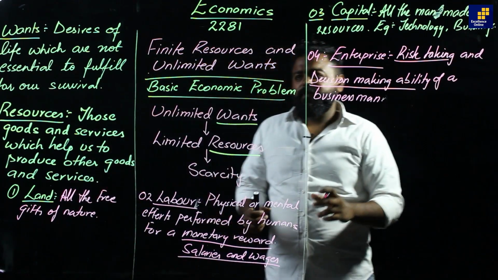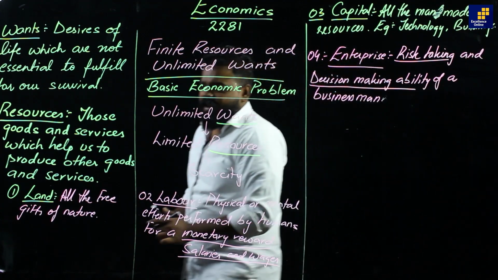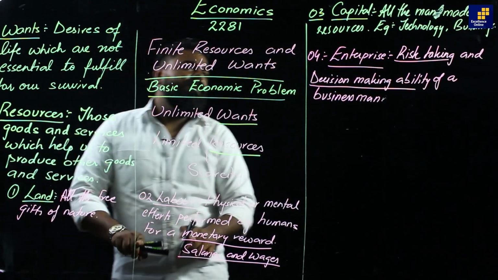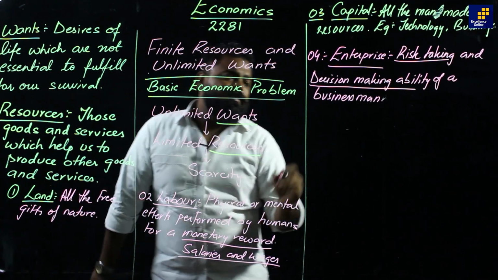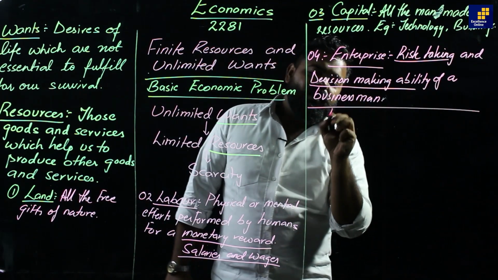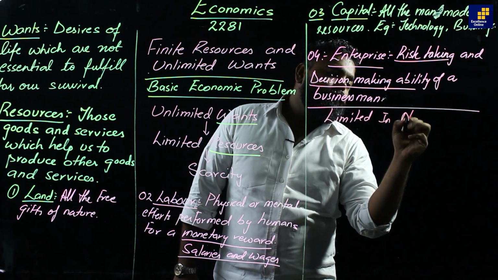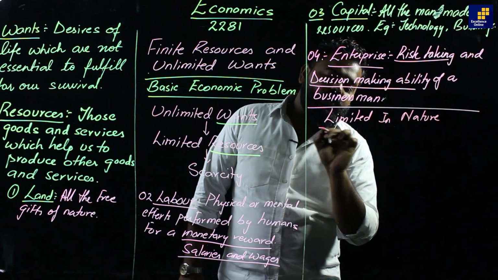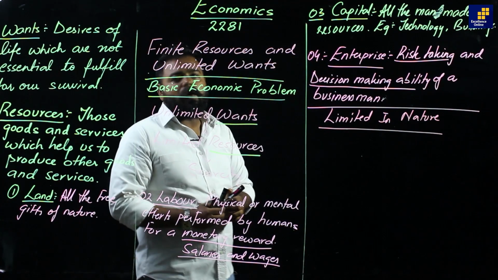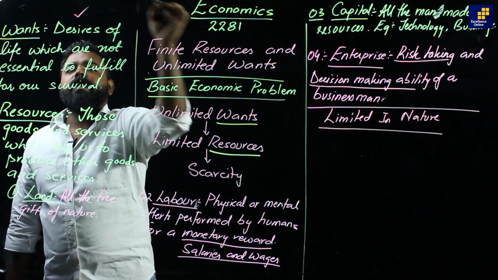So enterprise is the ability of the businessman which combines the other three factors of production. Students, we can analyze that land, labor, capital, enterprise, these resources are limited in nature. Therefore, we cannot fulfill all our desires of life.